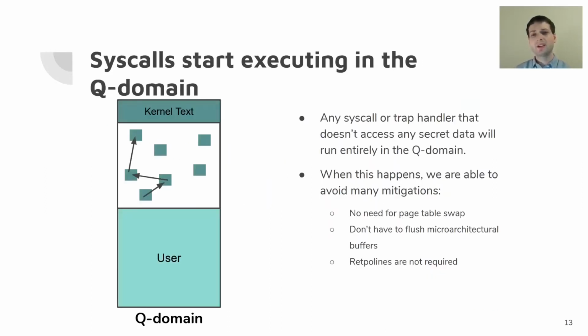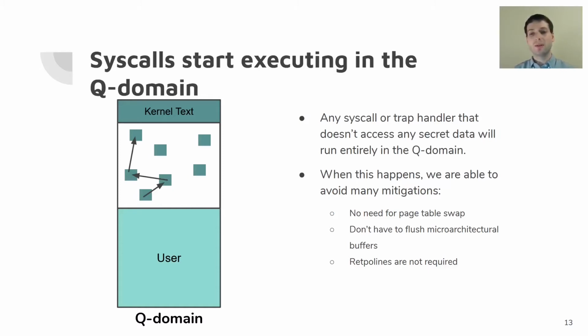Now, let's take a look at this in practice. On the left, we see a diagram of system call execution, in this case traversing a linked list while in the Q domain. And what is happening is, as long as we're only touching memory that's part of the Q domain, we can continue executing in this state. And if that's all that the system call needs to do, we don't actually have to ever map more memory, and we don't have to apply any of the other mitigations that we otherwise would have to.